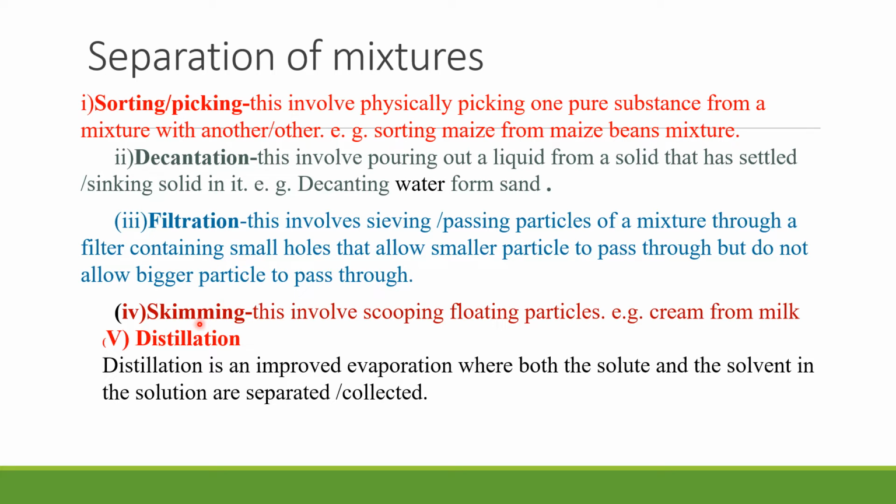We also have another method of separating mixtures that we call skimming. Skimming involves scooping floating particles. For example, we can skim cream from milk because cream floats on milk. So we can scoop it, or we can just remove it by using maybe a spatula or even a normal spoon. We can also skim foam from water because it floats on top.